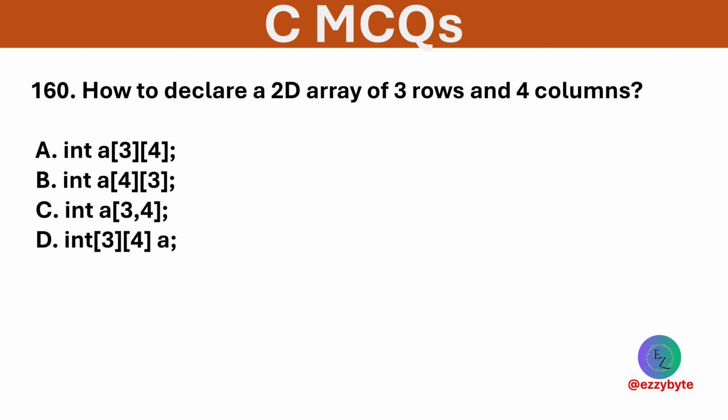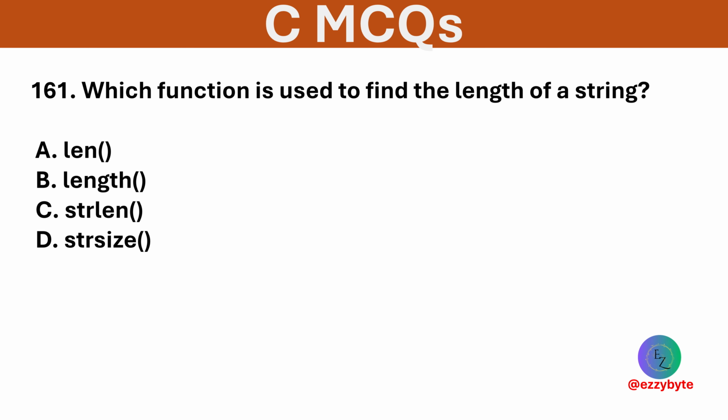How to declare a 2D array of 3 rows and 4 columns? Options are given below. Option A is the correct syntax to declare a 2D array of 3 rows and 4 columns.